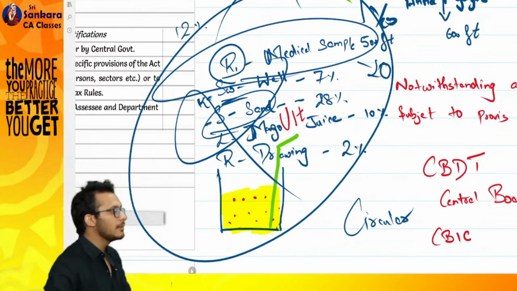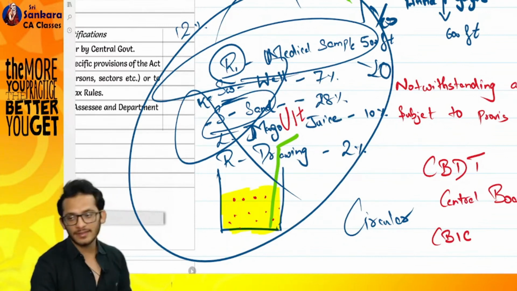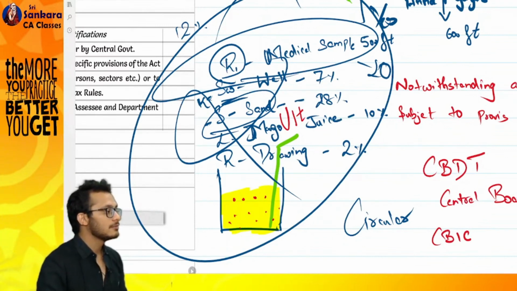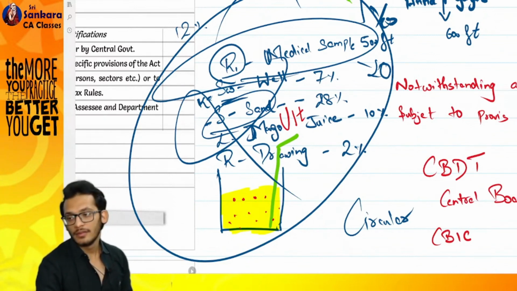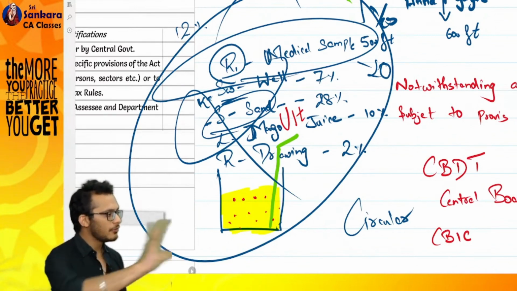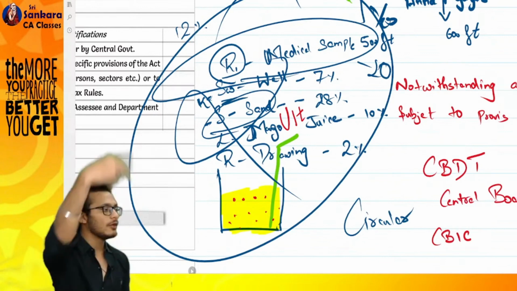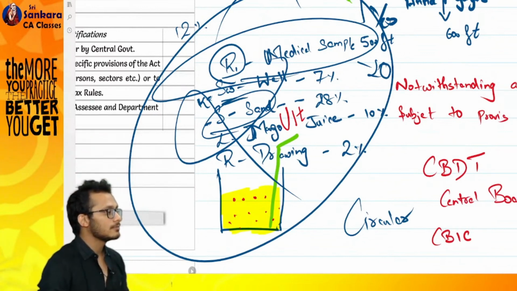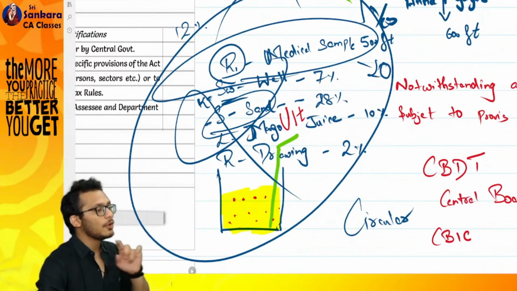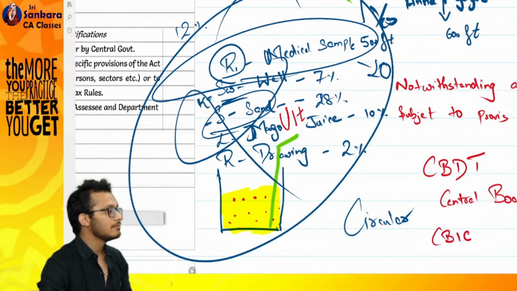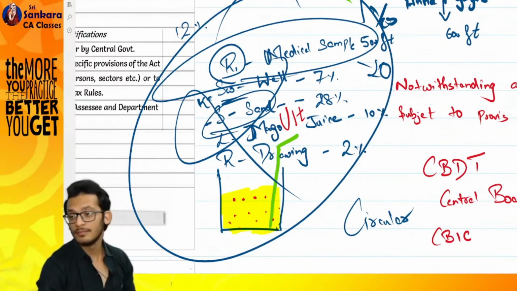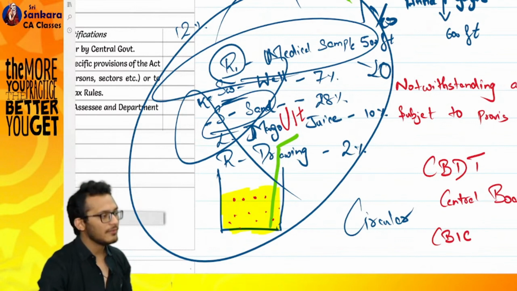Tell me, are rules applicable only on the assessing officer or on the taxpayer? Both. Rules are applicable to both. Which means if I want to make modifications to the rules, I will make them by way of notification. Clear?